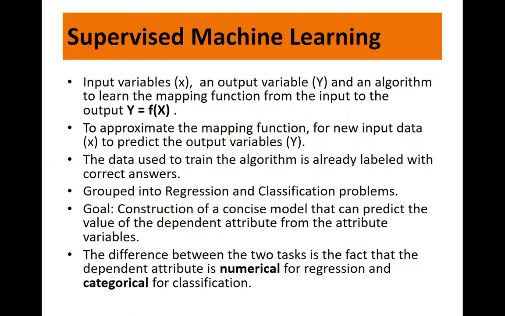Now, supervised learning problems can be further grouped into regression and classification problems. Right? Now, both problems have the goal as construction of concise models that can predict the value of the dependent attribute from the attribute variable. Now, what is dependent attribute? So we have two types. We have independent variable and we have dependent variable.